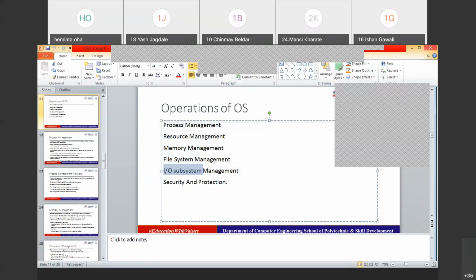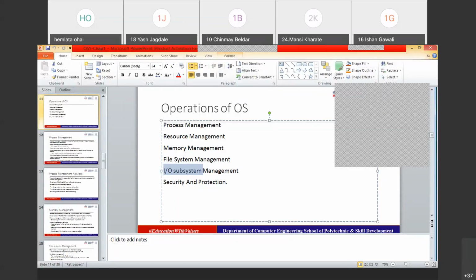We normally use many add-ons for security, like antiviruses and firewalls. But by default, the operating system provides some security level and protection level. The security level is that every operating system, and hence every computer system, has some login credentials. You need to log into the system. That is one level of security provided. And protection is that you can protect files and folders on your system by locking them, by assigning a password to them so that not everyone can access them. That is again one level of protection, right?